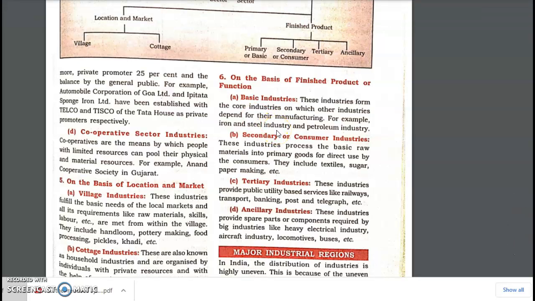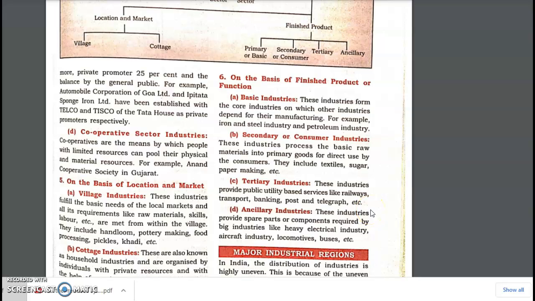They are also known as the core industries. For example, the iron and steel industry and the petroleum industry. The secondary or consumer industries use the basic raw material to make the primary goods for direct use by consumers, like cloth, that is textile, sugar, paper, etc.